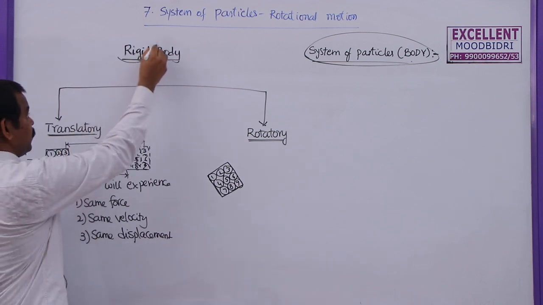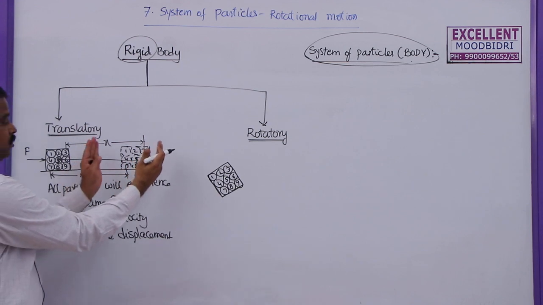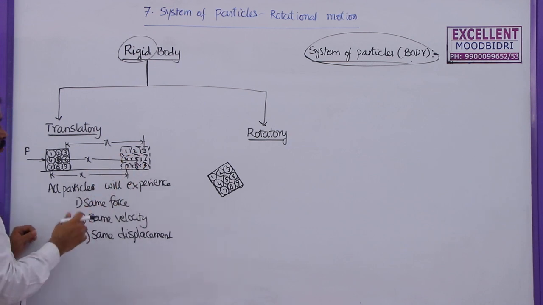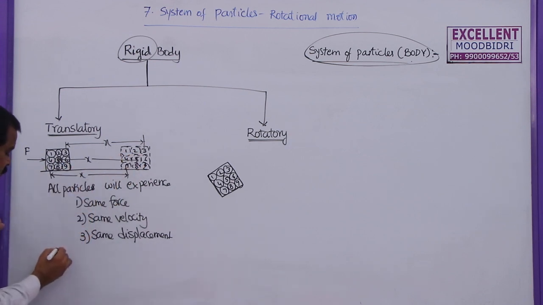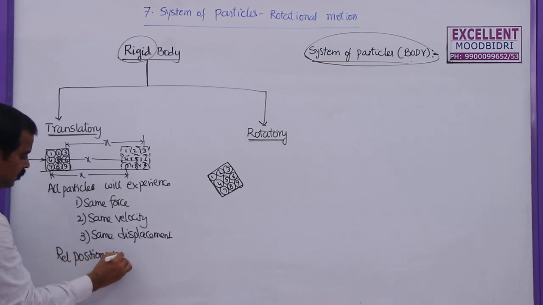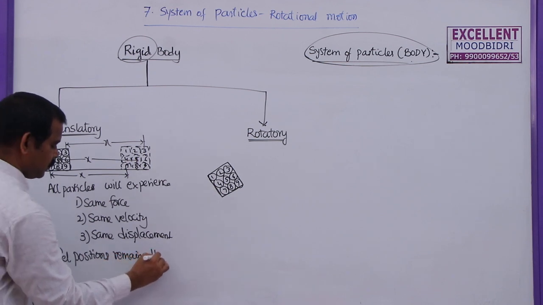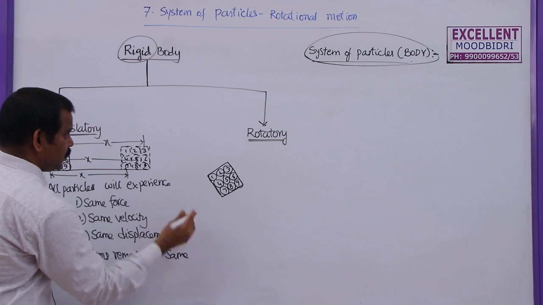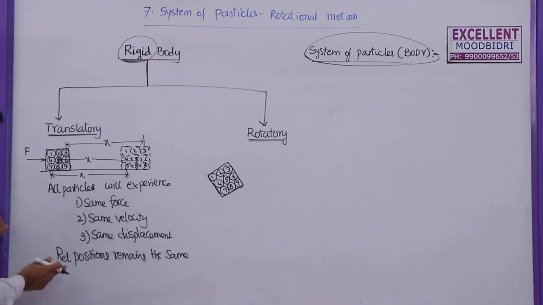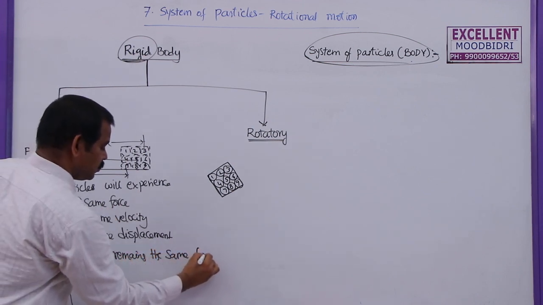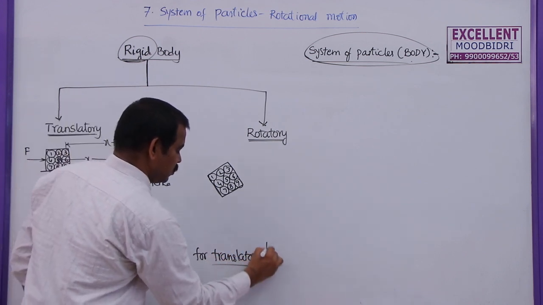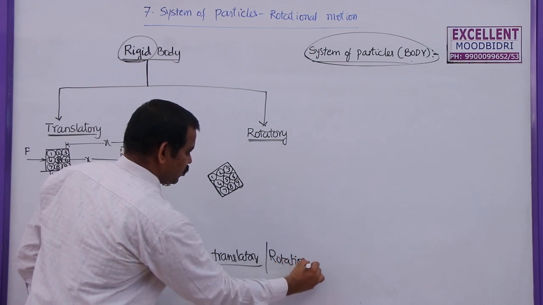Now remember students, this is only for a rigid body. If it is a non-rigid body, then it may be compressed, or elongated, or it may rotate in another direction, so relative positions may change. Here relative positions remain the same for translatory as well as rotatory motion, because we are discussing a rigid body. So relative positions remain the same for translatory as well as rotational motion.